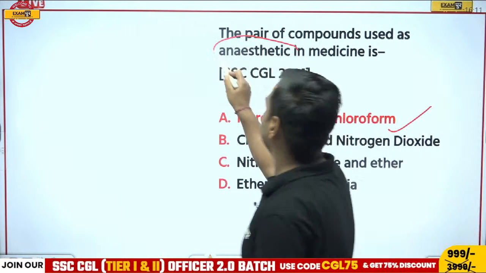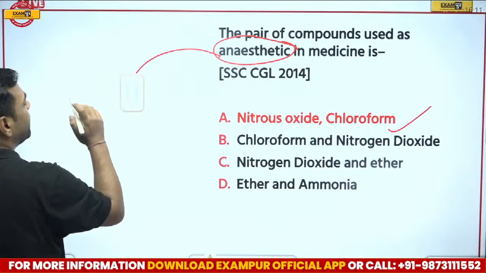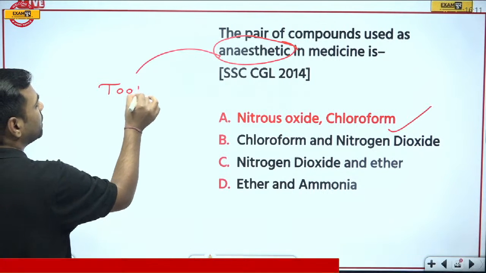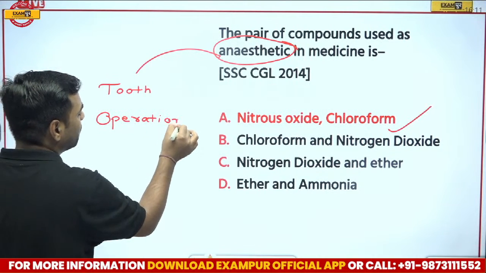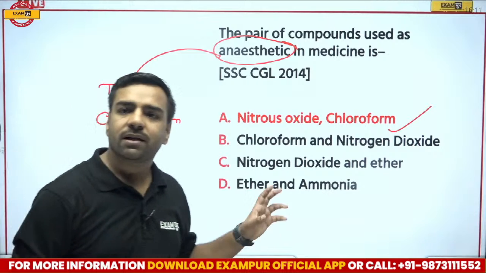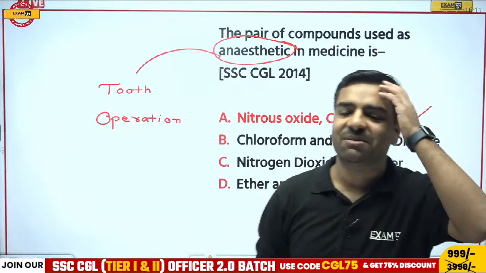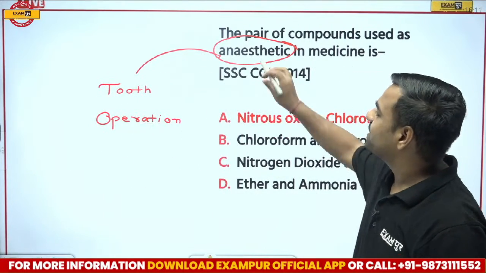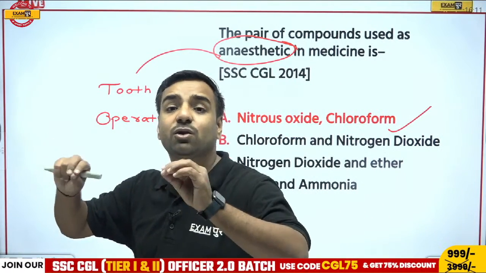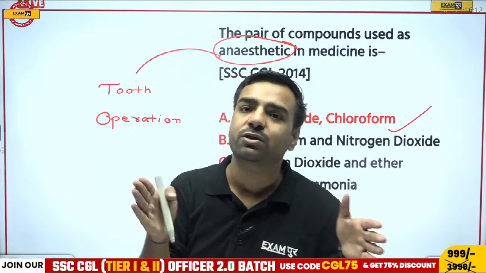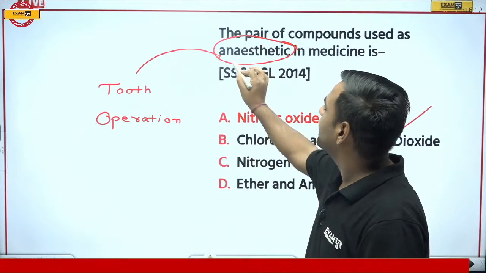Now, what is this anesthetic? Anesthetic means we are talking about anesthesia over here. And if I talk about tooth, or any location where an operation is being done, for the operation we want to get ourselves relieved from the pain. That's why we'll use what? Anesthesia over there. Yeah, that's right, Abhijit. So anesthesia is used where we want that particular location to be sensation free, that is, there must be no sensation of pain. So I want to get rid of that sensation of pain, I'll use anesthesia over there.